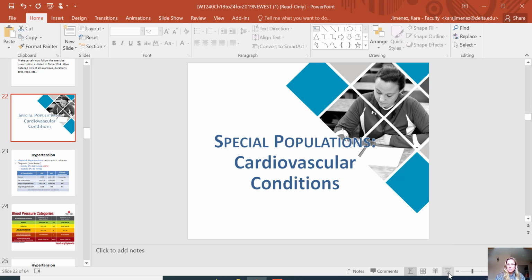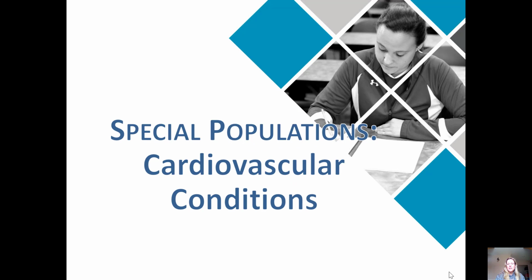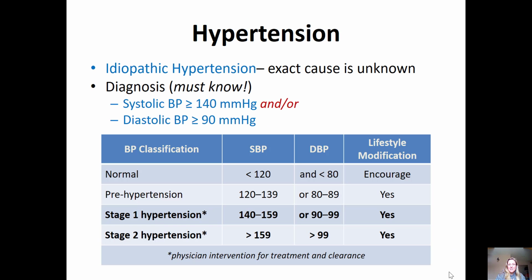Chapter 22 deals mainly with cardiovascular conditions, so that special population of patients, or I'm sorry, clients, not patients, who have maybe hypertension, high blood pressure, MI, stroke, cerebrovascular incident, things of that nature. So first of all, looking just at hypertension.